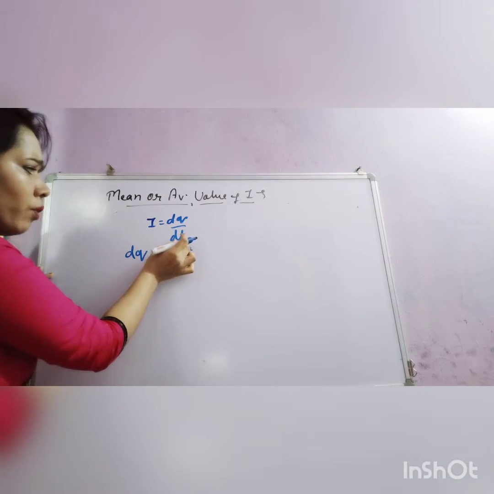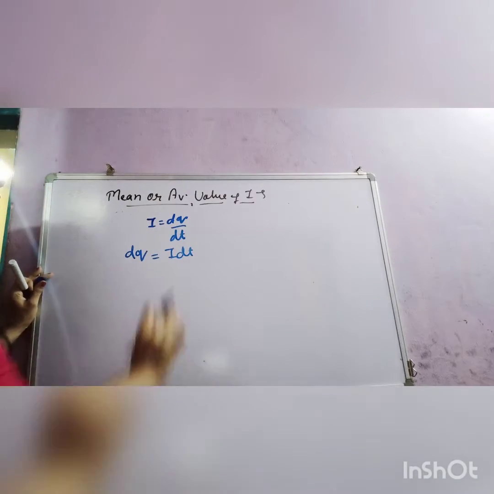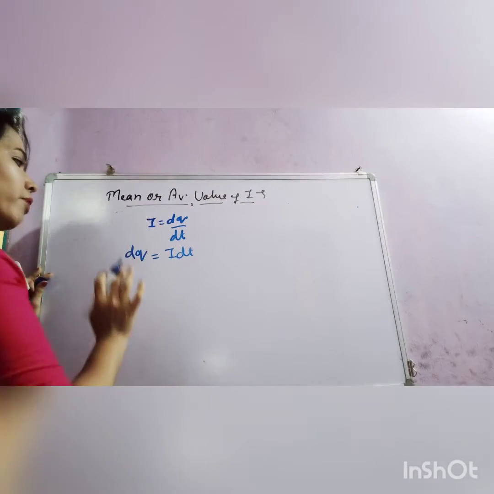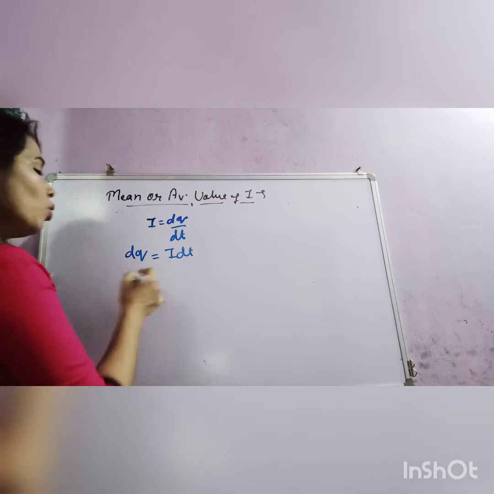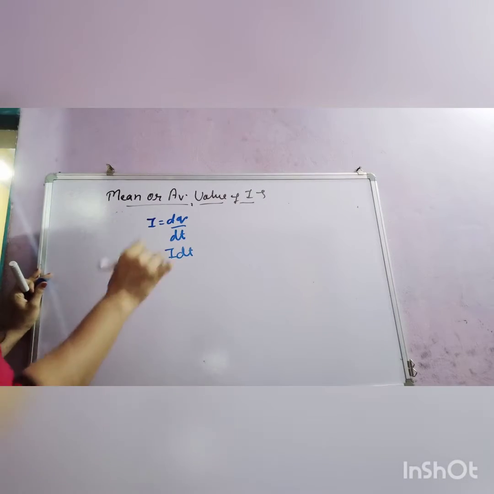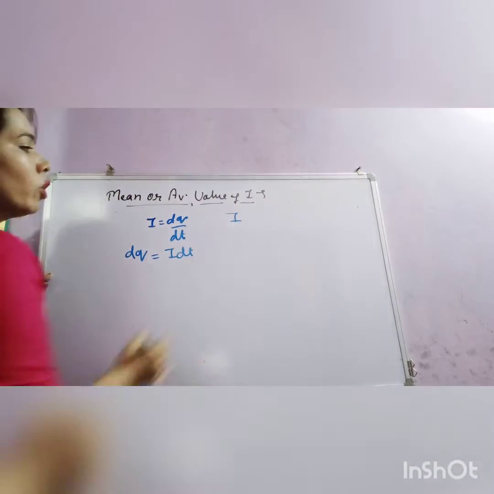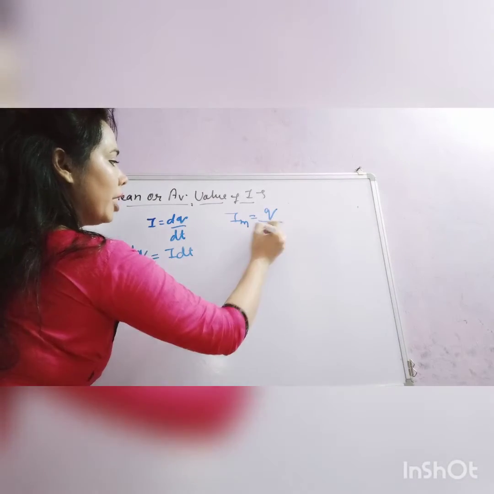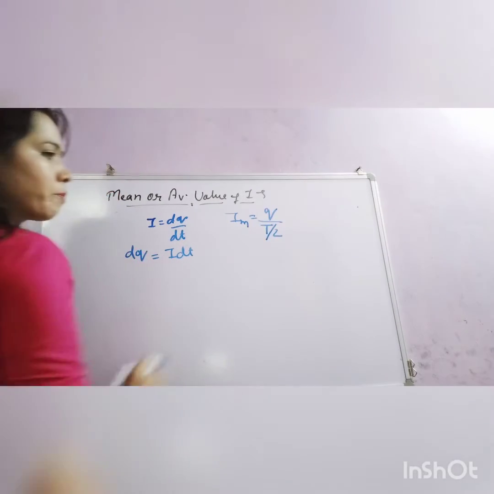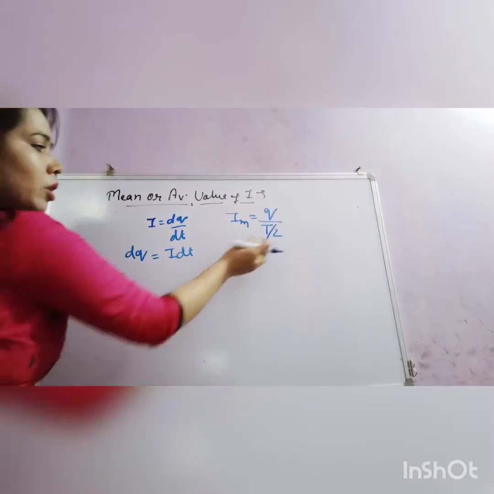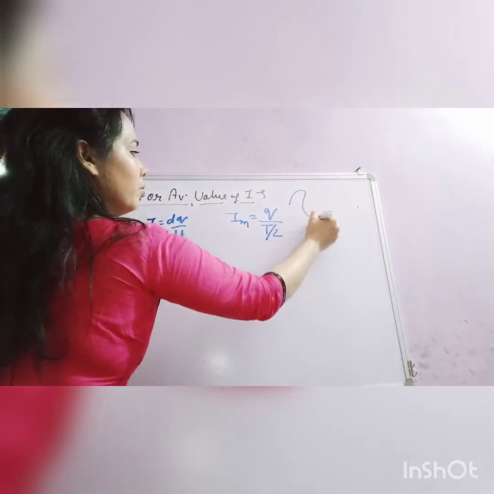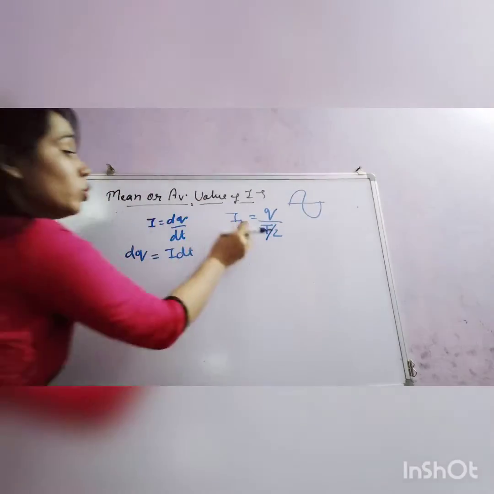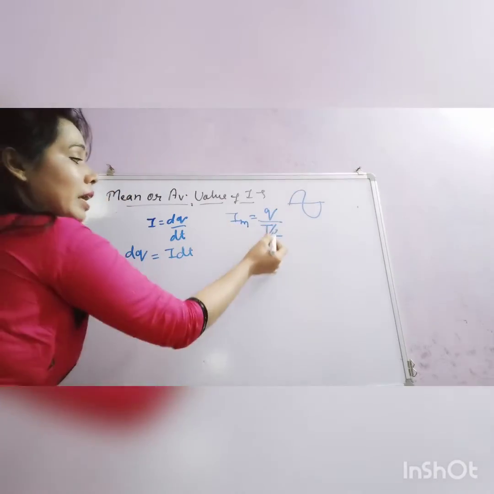For a small interval of time dt, we find the instant charge flown through that circuit, that is dq equals I dt. Now we are trying to find the mean current. Mean current means total charge divided by total time. The total time we are taking is half cycle. For one cycle we take the time period T, so for half cycle it is T by 2. So we are finding the mean value of current in time T by 2.